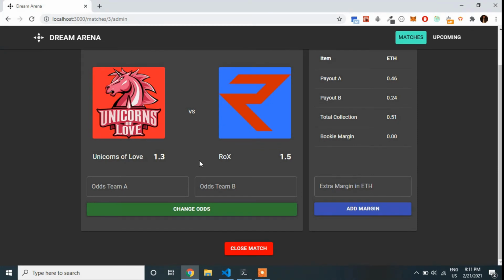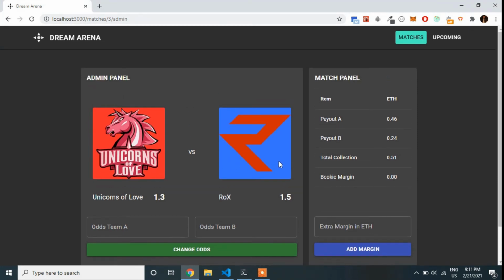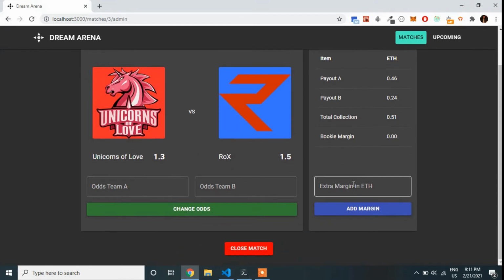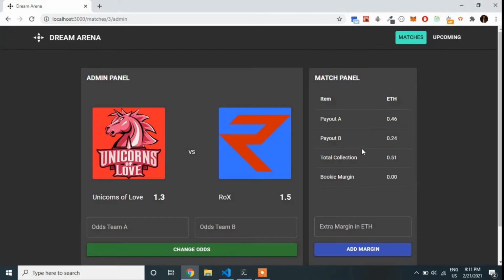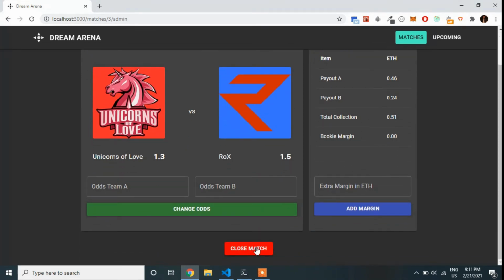So let's first confirm whether we are meeting the margin requirements. Here you see the payout for A is 0.46 and the payout for B in the best case condition is 0.24. But we see the total collection is 0.51. So no matter which team wins, we will be able to give the entire payout amount. Even if in this case the bookie margin is 0, we are good to go. So we don't have to add any extra margin before closing the game. So we can go on and click on the close match button